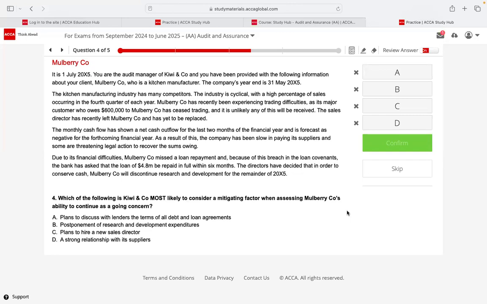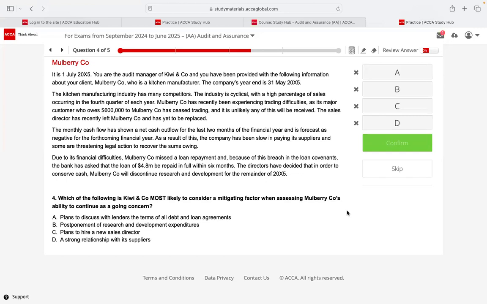It is 1st of July. Sorry. Which of the following is Kiwi & Co. most likely to consider a mitigating factor when assessing Mulberry Co.'s ability to continue as a going concern? Mitigating factor, right? A factor which will make sure that they are not having problems. They will survive as a company.